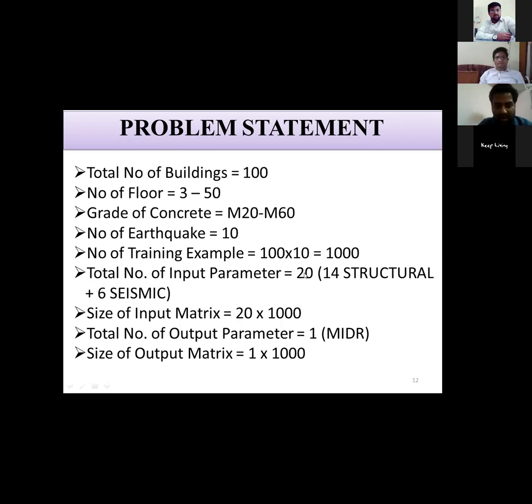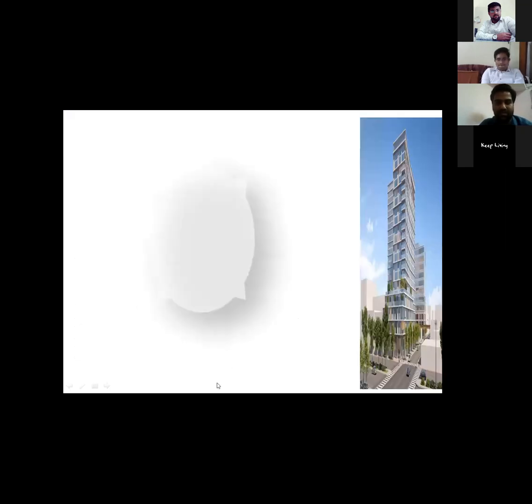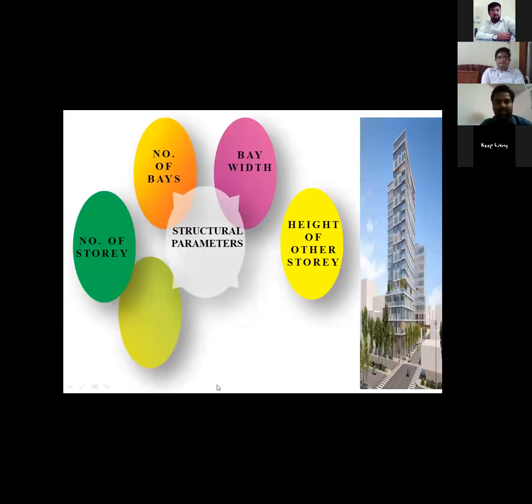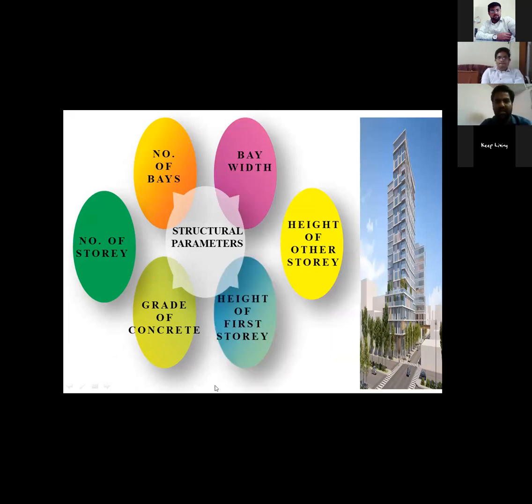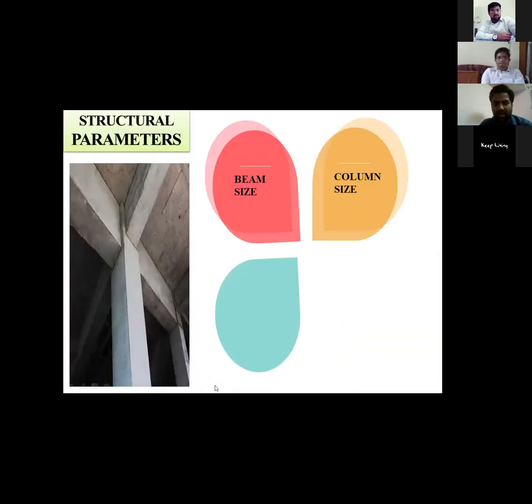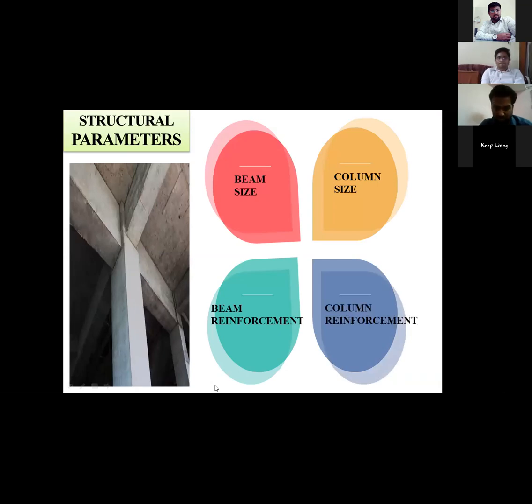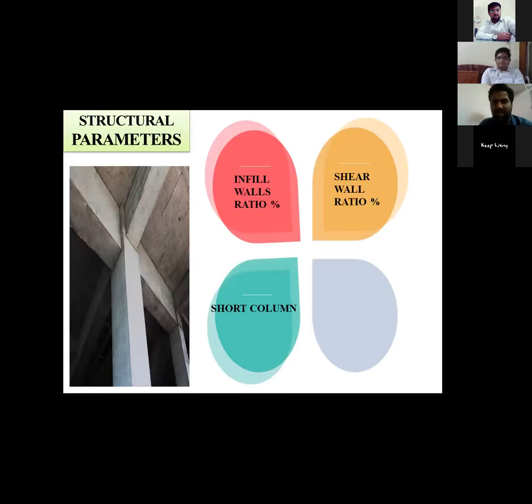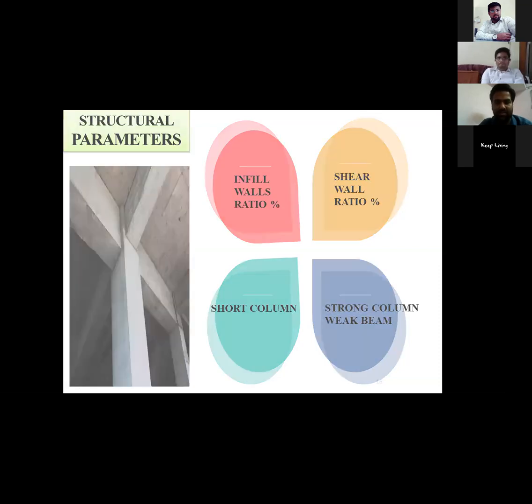Total number of input parameters is 20, that is 14 structural parameters and 6 seismic parameters. We will see in the next slide what these parameters are. So the size of input matrix is 20 by 1000. This is the size of our input matrix, and the output parameter is 1, that is maximum inter-story drift ratio. So the size of our output matrix is 1 by 1000. So these are the different structural parameters: number of bays, number of stories, grade of concrete. Some of the structural parameters I have considered in this problem. These are the more structural parameters, and these are the other ones.